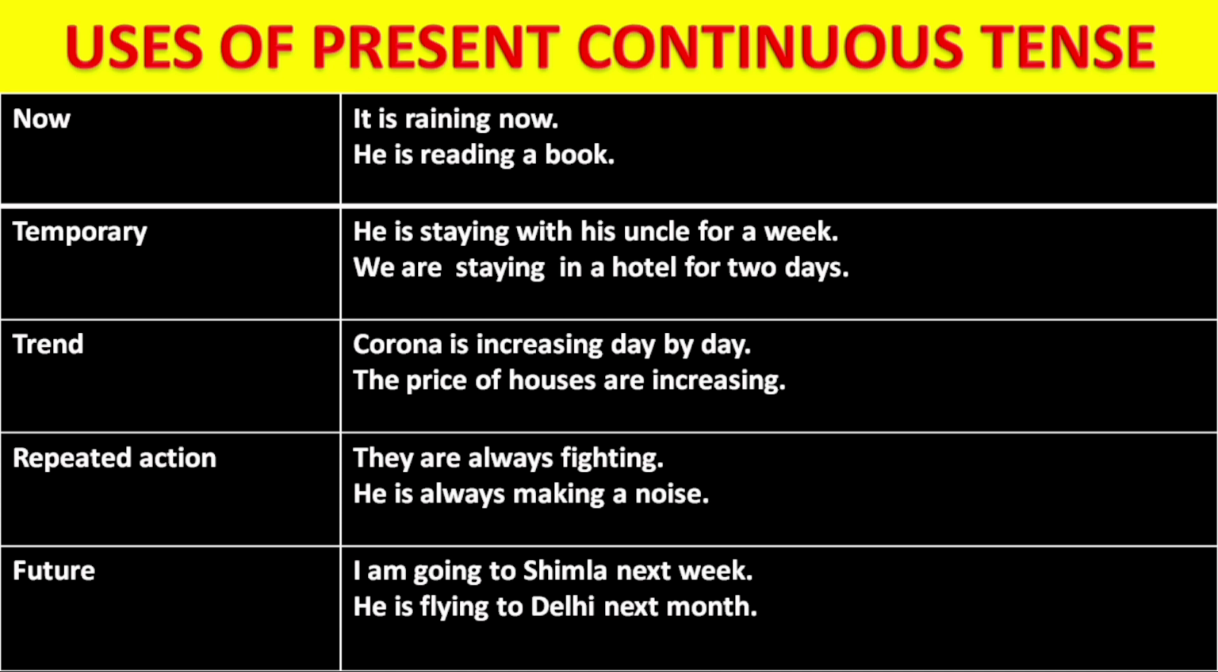Sometimes when we plan for the future, then also we use present continuous tense. Like I am going to Shimla next week. He is flying to Delhi next month.